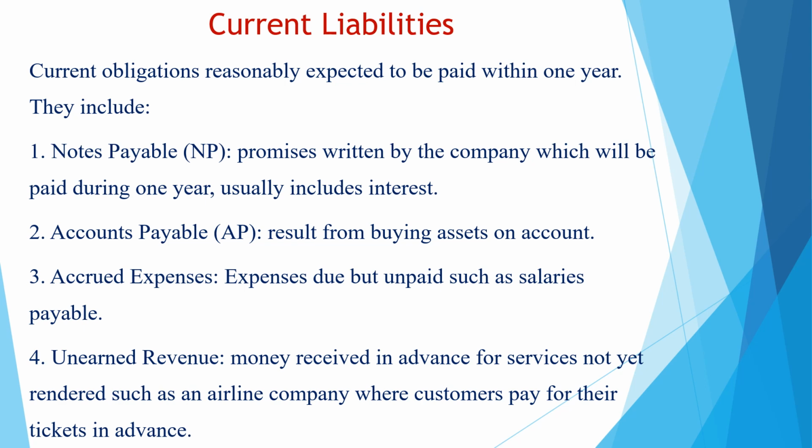We give an example in airline companies. Airline companies receive the traveling ticket price from customers, but they provide the traveling services in the near future. So when the airline companies receive cash from customers, they consider this cash as unearned service revenue.